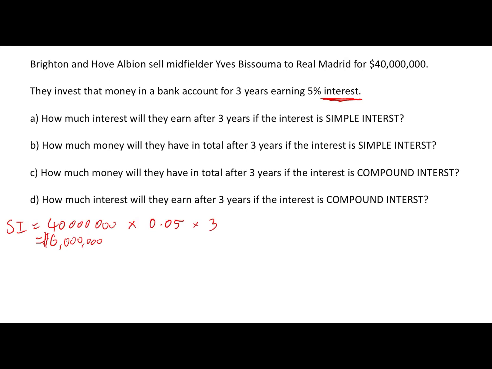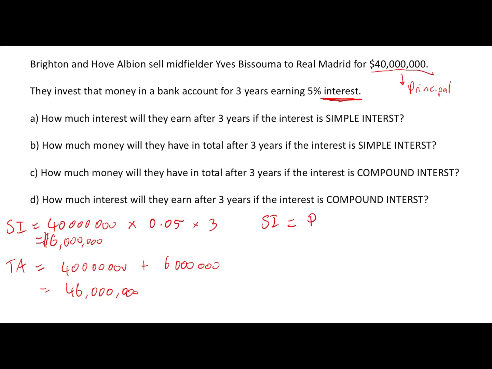Now, how much money will they have in the bank after 3 years if the interest is simple? Well, remember, you don't lose the principal. Remember, this is called the principal. It's the amount of money you start with. You don't lose that. It's going nowhere, okay? So you keep that, plus you get the interest. So the total amount is just equal to your 40 million plus the 6 million you earned in interest. So you now have 46 million.